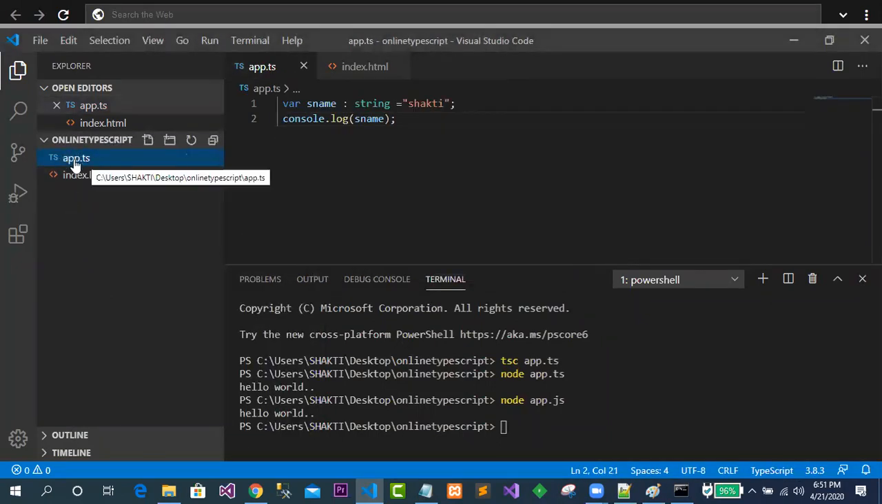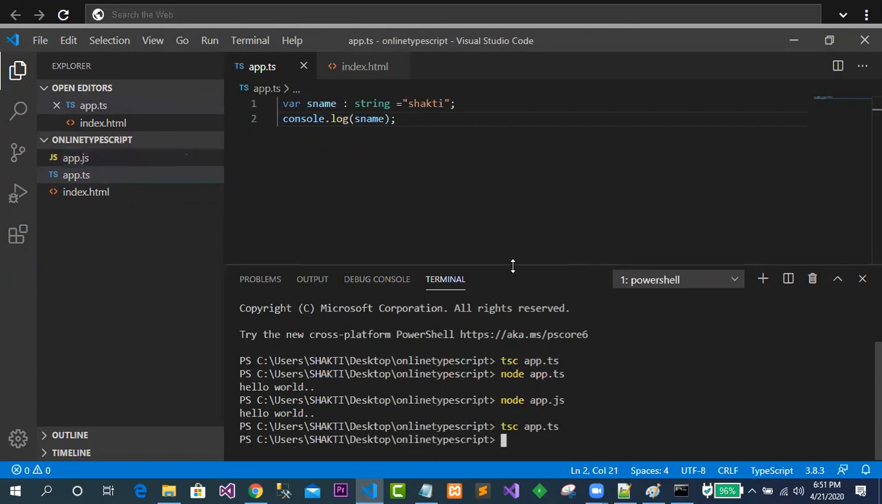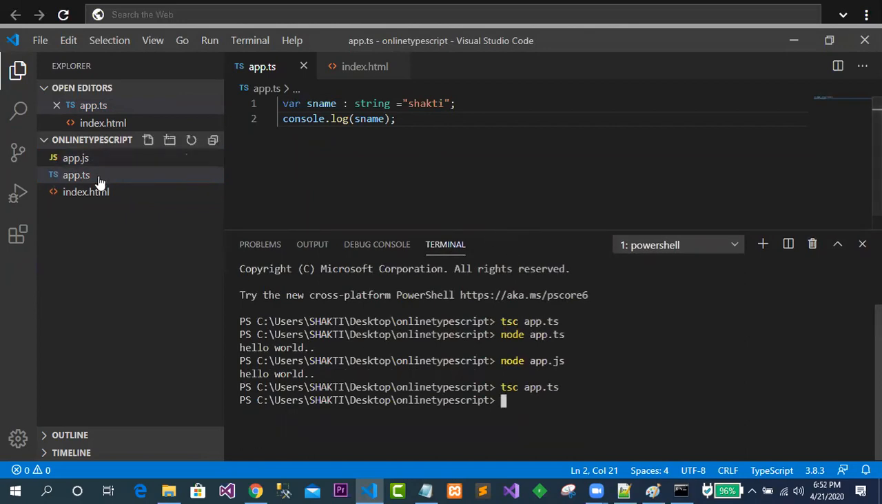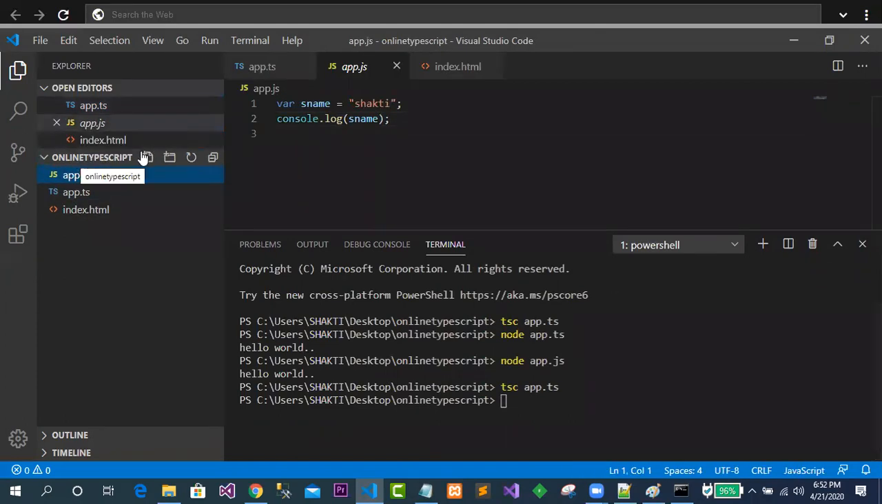Now I have app.ts, and this app.ts is going to be compiled. How do we compile it? The same thing here: tsc, and the file name is app.ts. After successful compilation, you can see your app.js has been created. Just open that, and you can see this is the JavaScript code it has given.